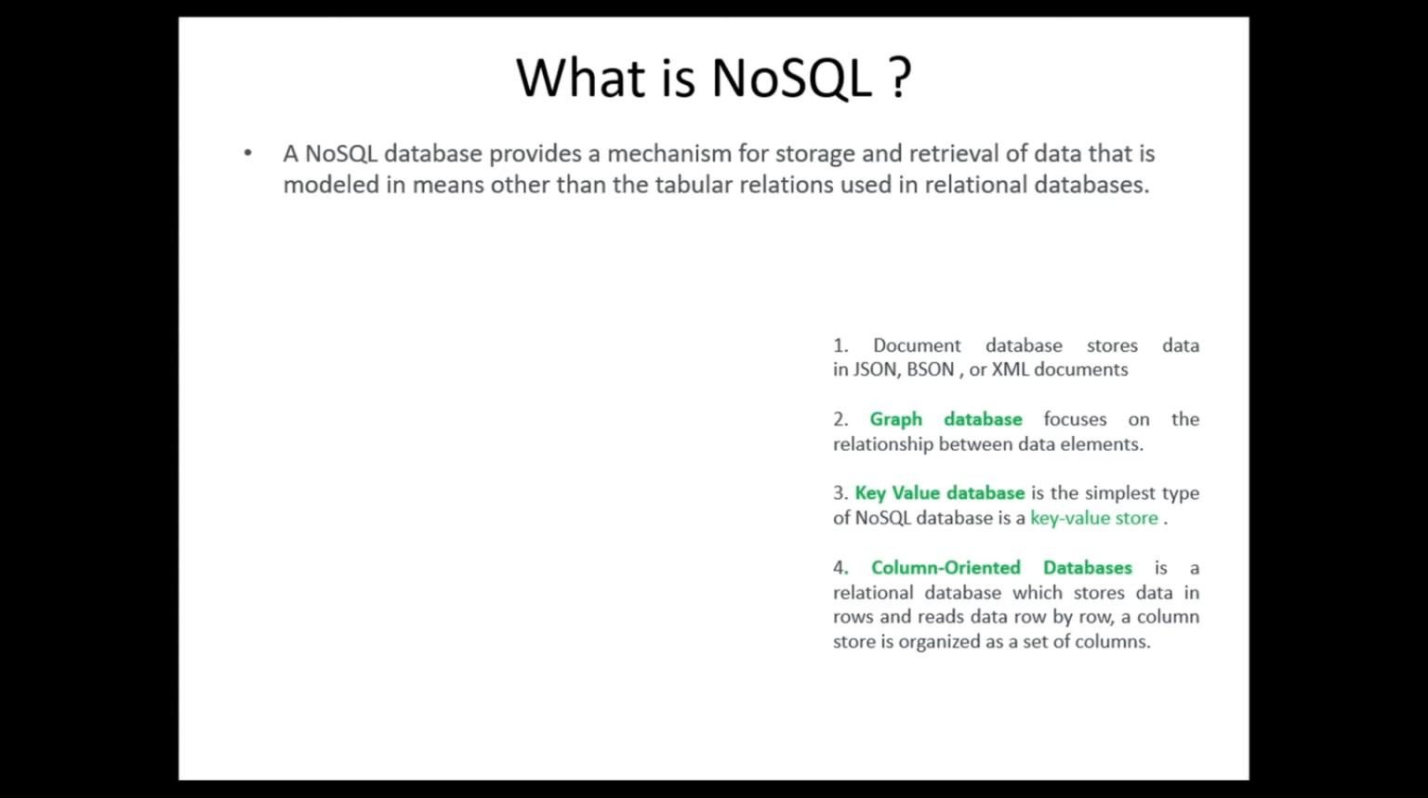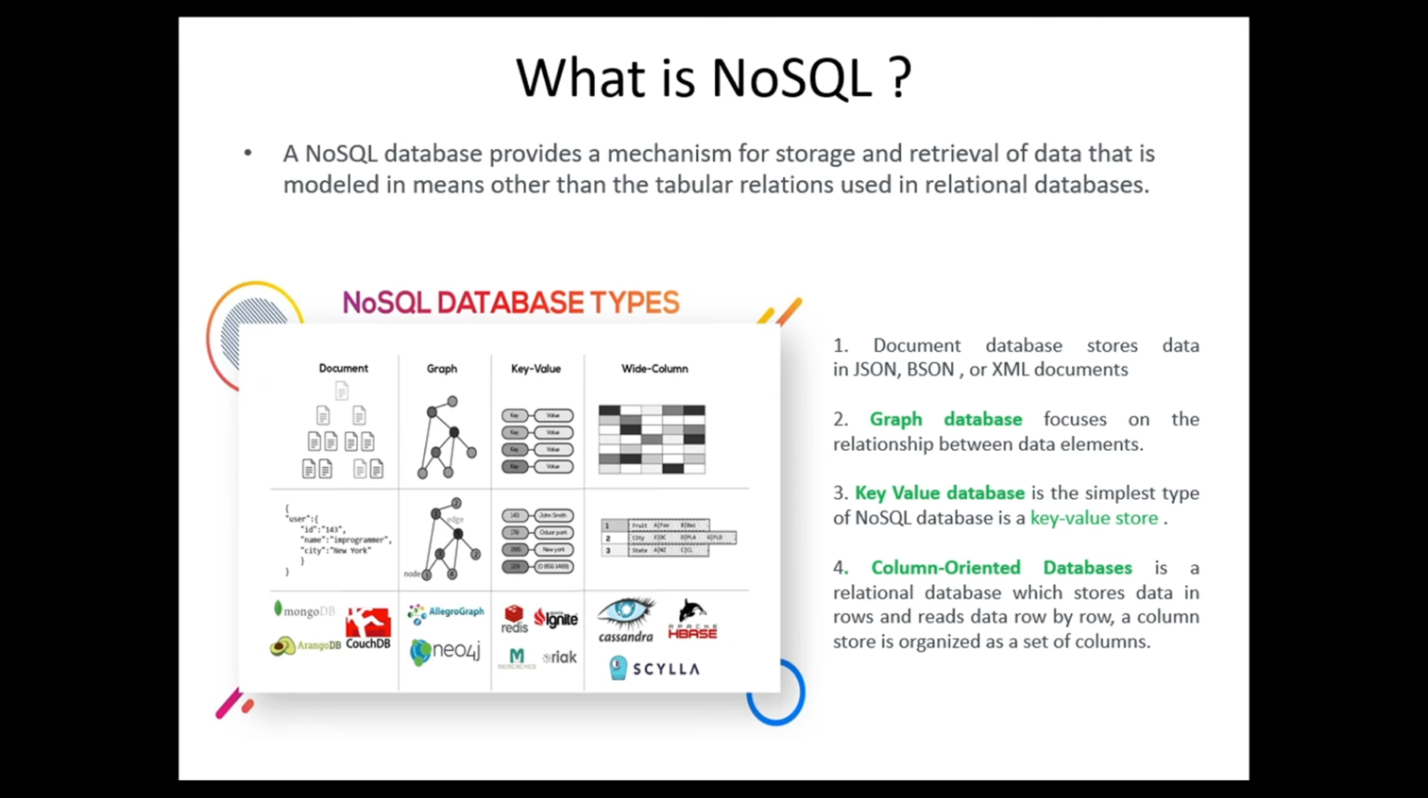What is a graph database? A graph database focuses on relationships between data elements. A key value database is the simplest type of NoSQL database, a key value store. A column database, or column-oriented database, stores data by columns rather than reading data row by row. So a column store is organized as a set of columns. We have examples of document, graph, key value and wide column.